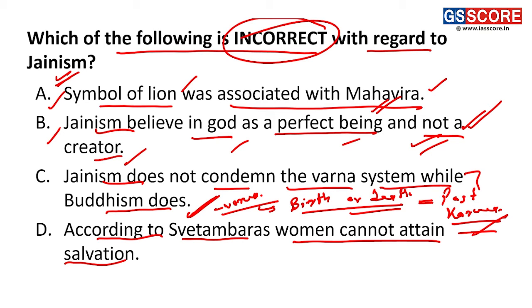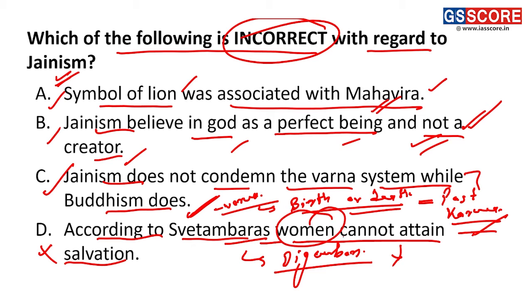Fine. So now let's look at the next statement. As C is correct, D. Now D is incorrect. Why is it incorrect? Because not Swetambaras. It was the Digambaras who believe that women cannot attain salvation. Fine. Now, why can they not attain salvation? Because according to them, women could not absorb the vow of